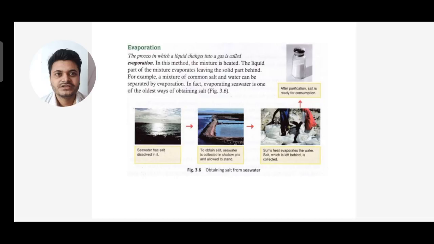Again, the definition: the process in which a liquid changes into gas is called evaporation. In this method a mixture is heated, the liquid part of the mixture evaporates, leaving the solid part behind. For example, a mixture of common salt and water can be separated by evaporation. In fact, evaporating seawater is one of the oldest ways of obtaining salt.